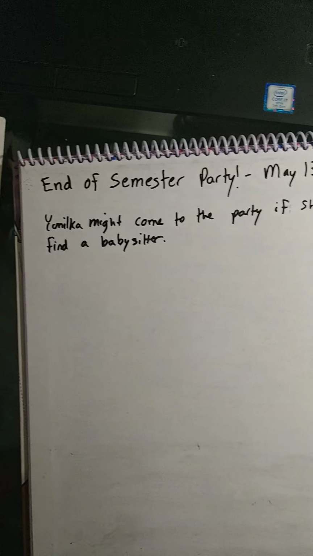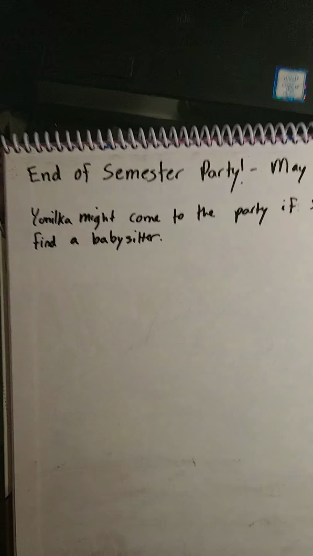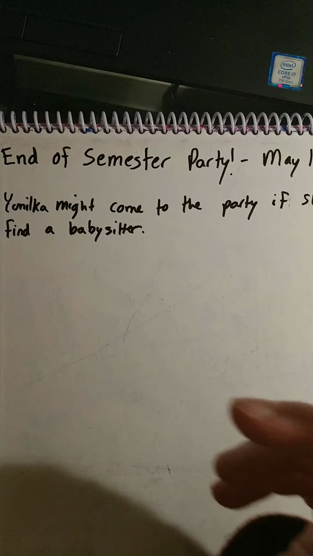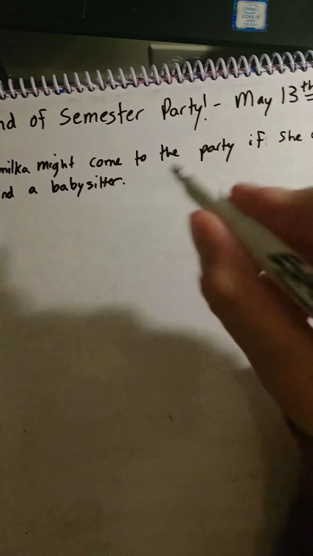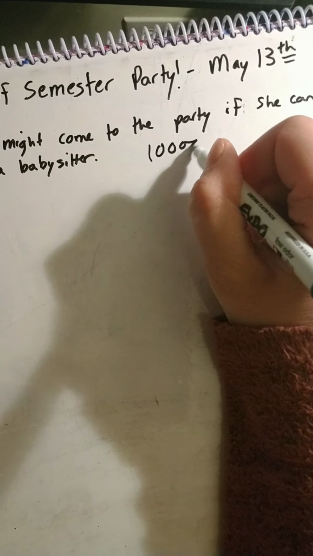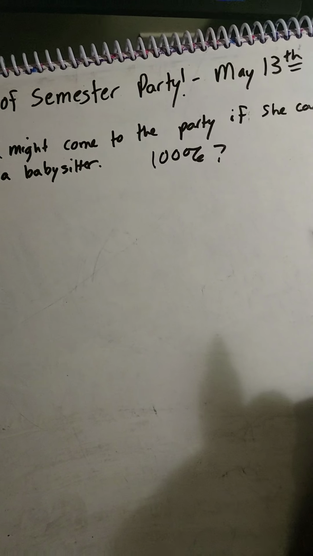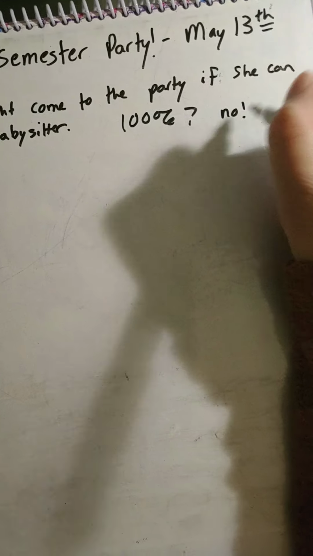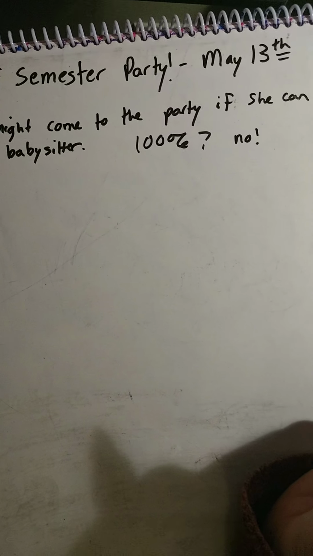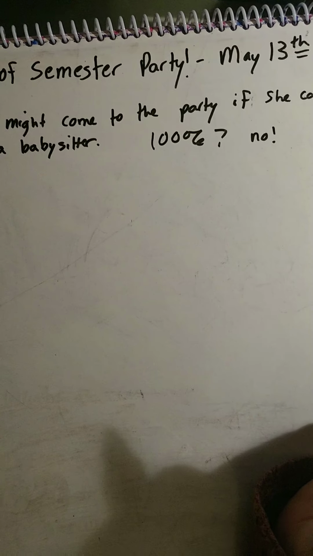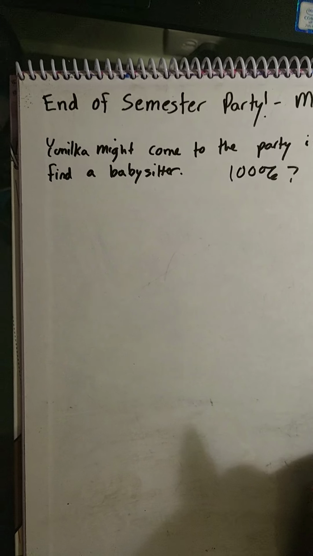Okay, Unielka might come to the party if she can find a babysitter. All right, so will she come 100%? What do you think? The answer is no. It's a possibility. Maybe, maybe not. It depends on the babysitter.